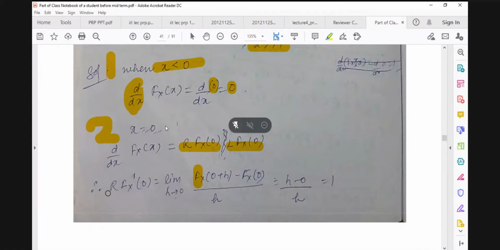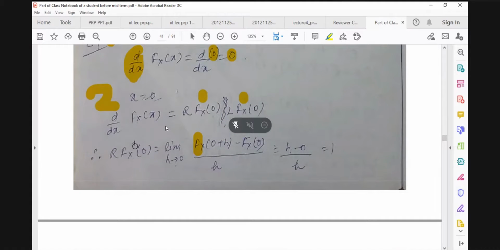We say it's a right hand derivative because we are taking x0 plus h and h is moving to 0. So this is Rf'(x). Here the dash is missing, so you should correct this.